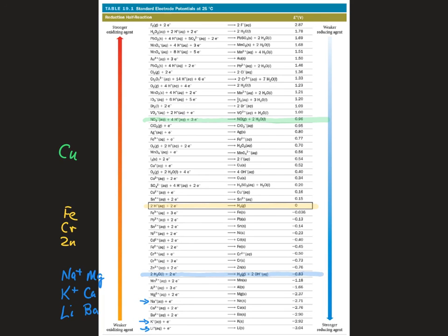And then, just to remind ourselves, our gold is way up here.